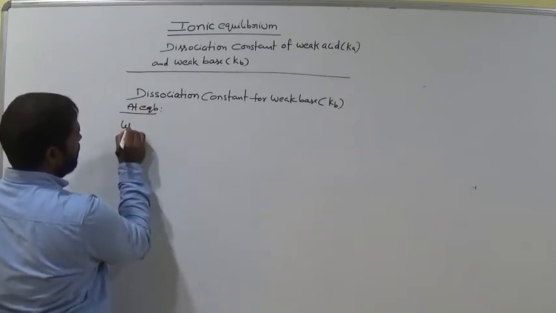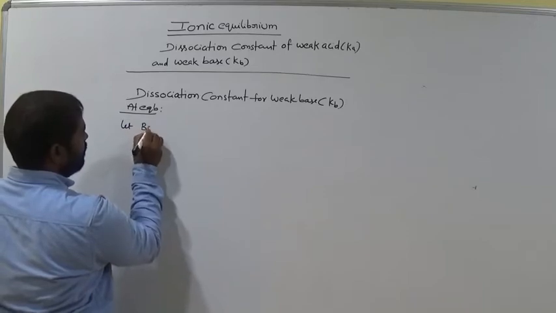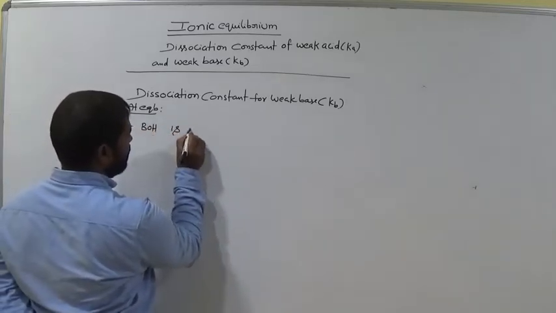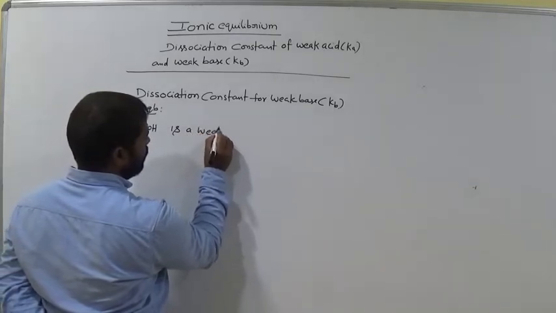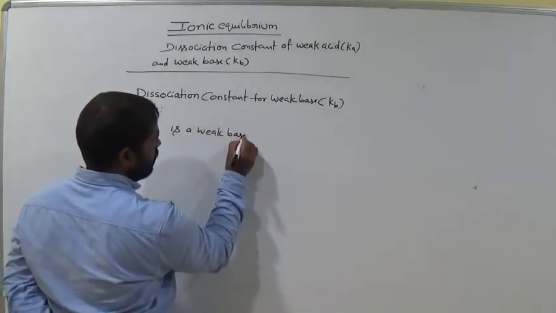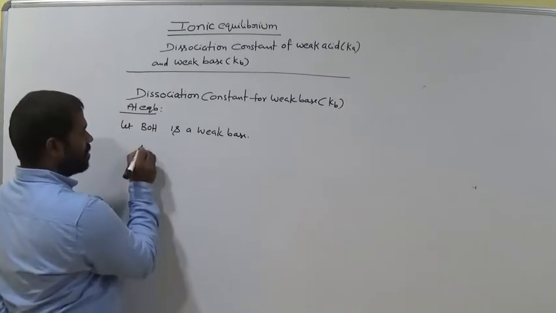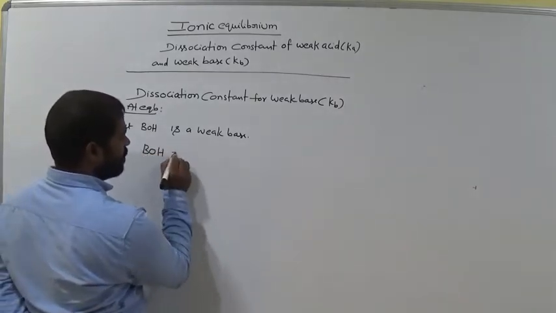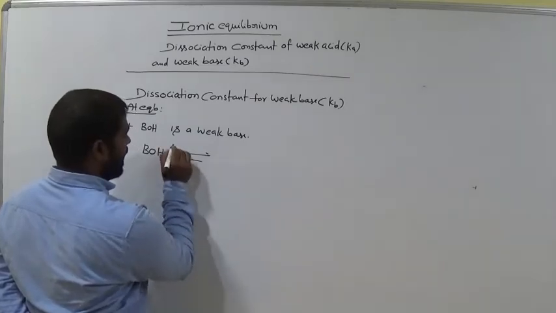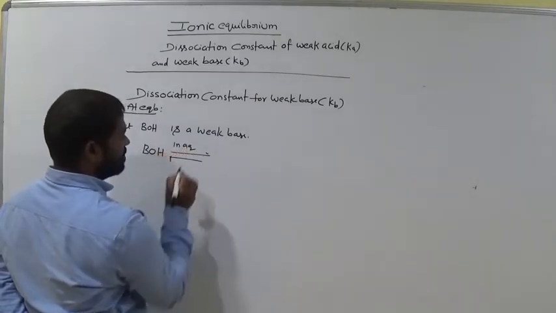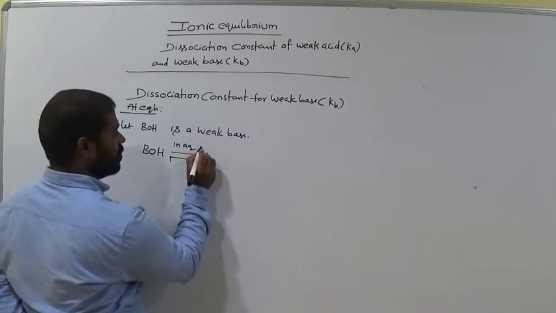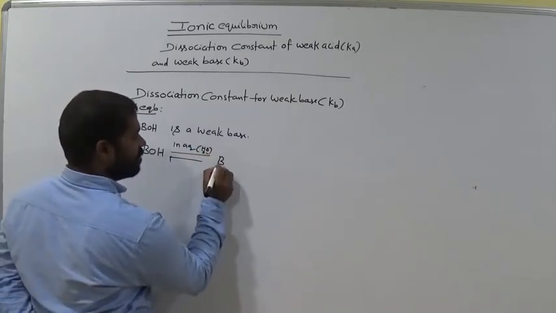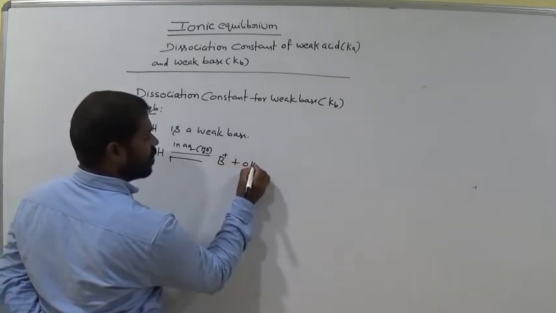So let BOH be a weak base. Now what is the ionization? BOH in aqueous medium, according to Arrhenius, in H2O, gives B plus and OH minus.